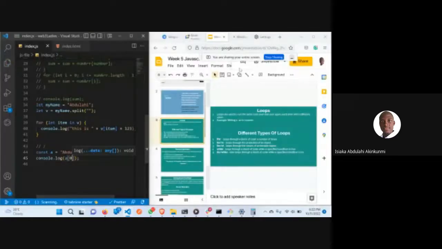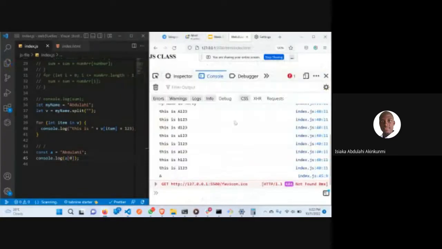Because what we need is just the first letter. Let's see what we have here. It is A. What actually happened is that it's getting the index of this. But the best way is to convert this to an array, just like this.